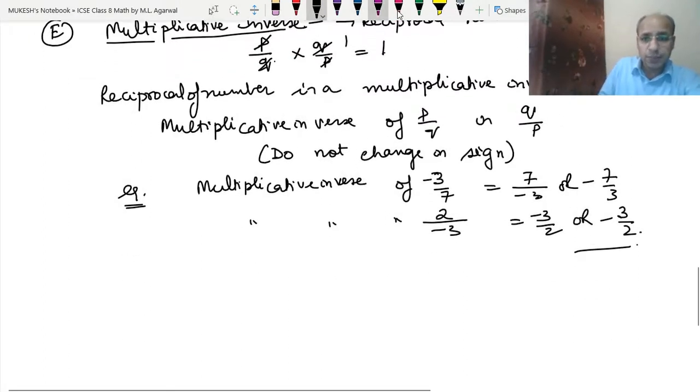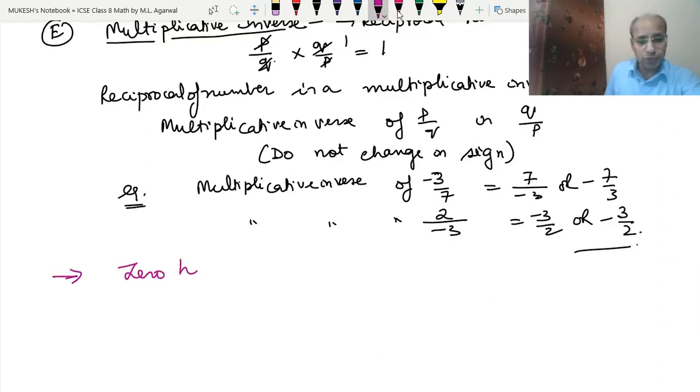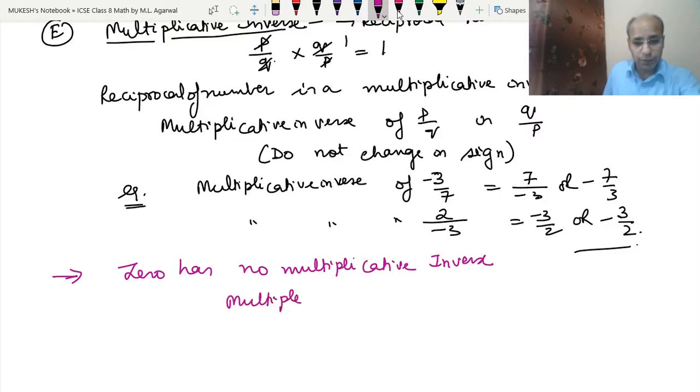We have to learn something here. There are some numbers which do not have any multiplicative inverse. See, 0 has no multiplicative inverse. You know why? If we take the multiplicative inverse of 0, that is 0 upon 1, so that will be 1 upon 0, which is a not defined number.